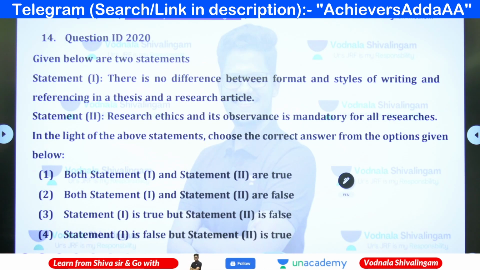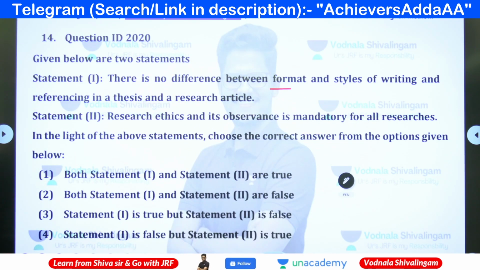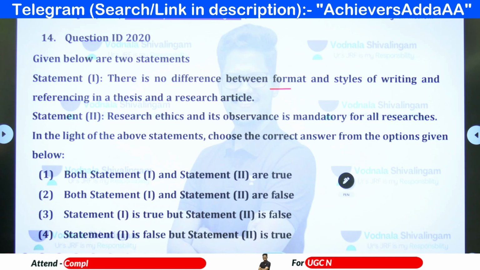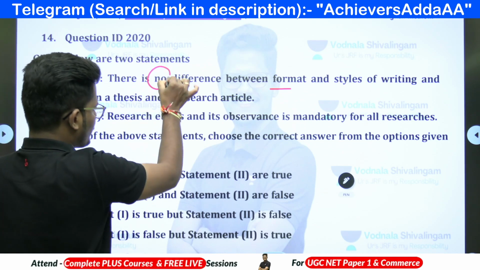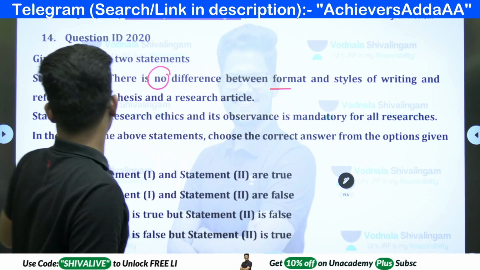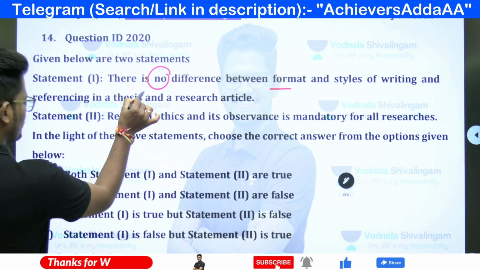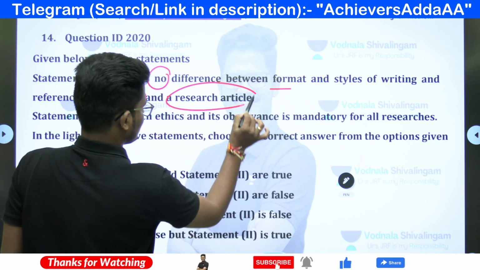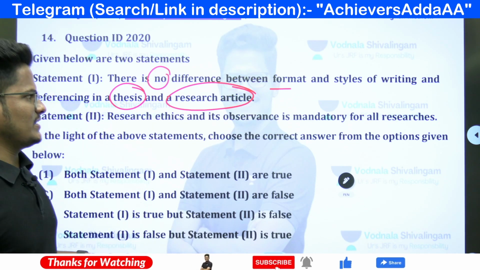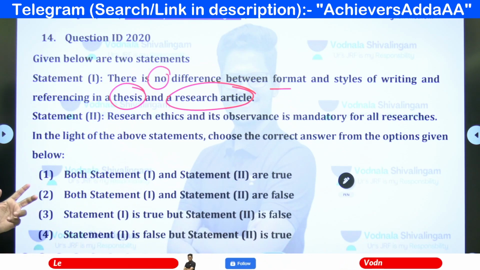Next, there is no difference between format and style of writing and referencing in thesis and research article. They are saying there will not be any difference between the referencing styles and style of writing in thesis and research article. Is it correct or not?